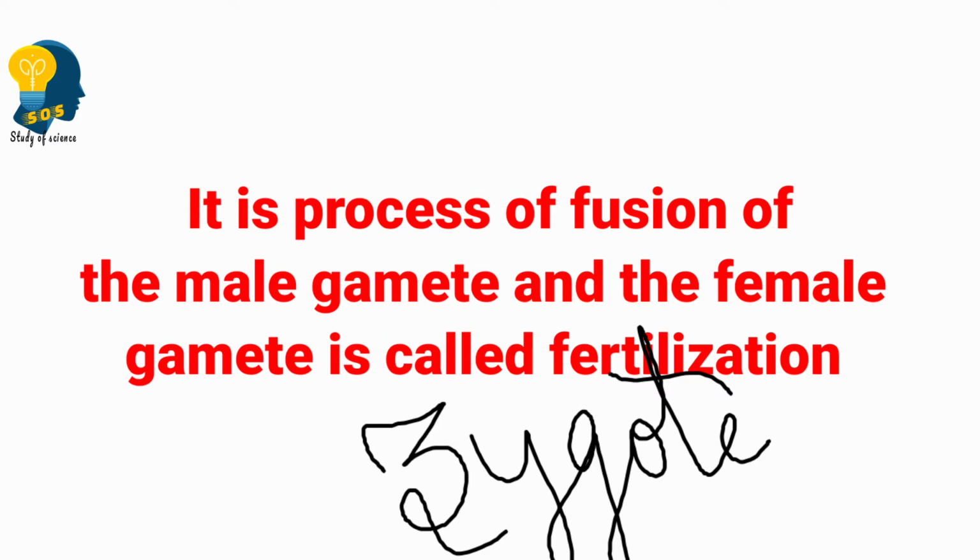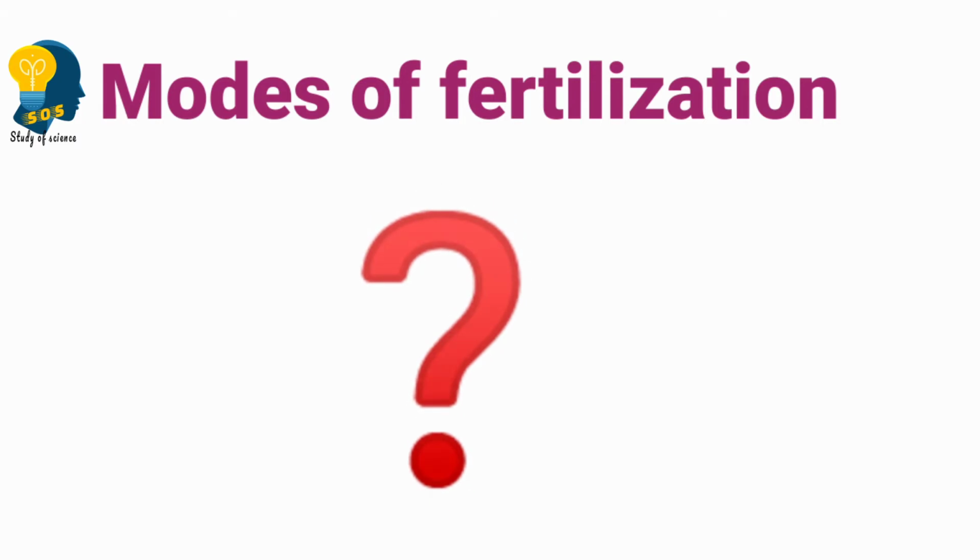Clear? Fine. So now, as I told you, fertilization has two modes. Why are there modes in fertilization? Do you know?